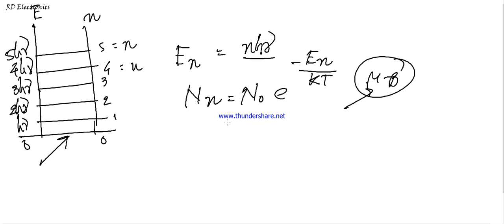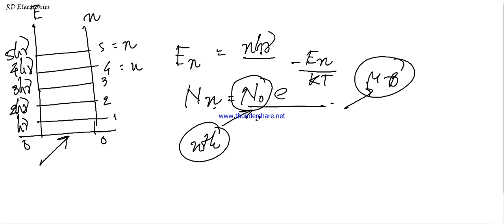MB statistics informs us that if in the ground energy level the number of oscillators or particles equals n0, then according to MB statistics the number of particles in the nth energy level is represented by n0 into e to the power minus En by kt. So if En equals 0, at the ground energy level, then we see that Nn equals n0. This is very clear-cut mathematics, where n0 is the number of particles in the ground state.